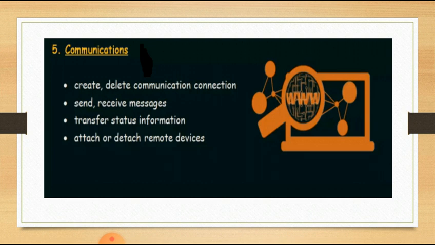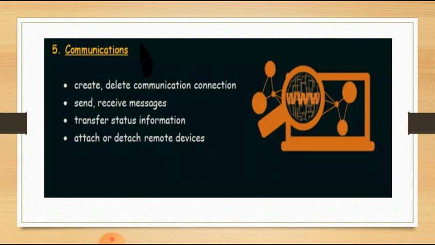Similarly, send and receive messages. A message is nothing but data, that is information. Whenever two processes or two devices are communicating with each other, they are interchanging certain messages. To send some information we need the send system call, and similarly to get the information of some device or process, we need the receive system call.